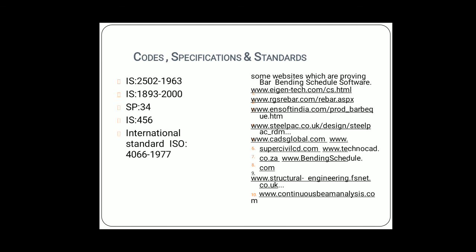There are some websites which provide bar bending schedule software. You can search for bar bending schedule links to find the various software. Some software directly calculates the length of the bar.